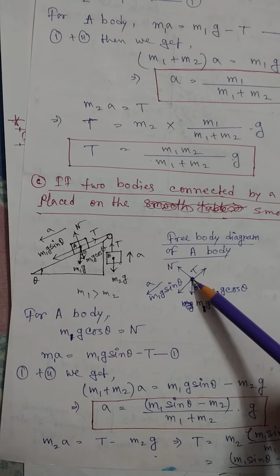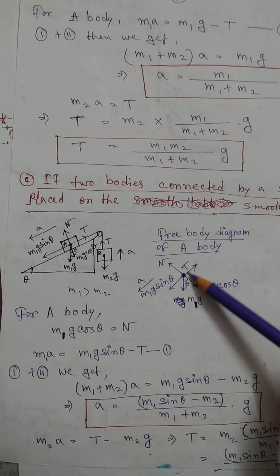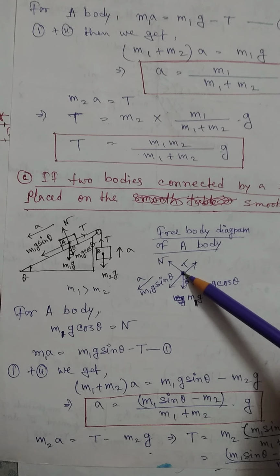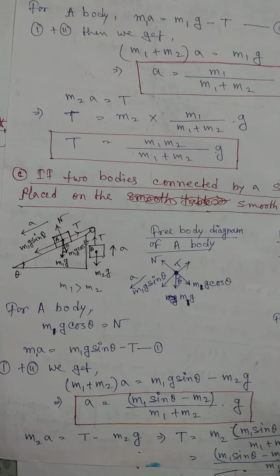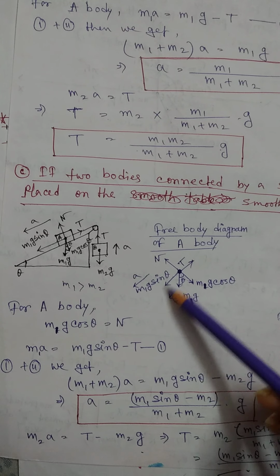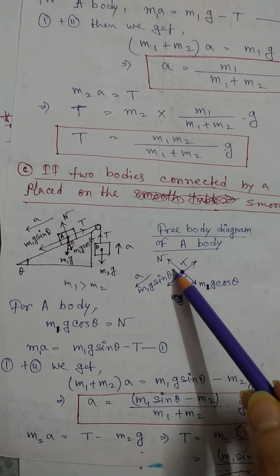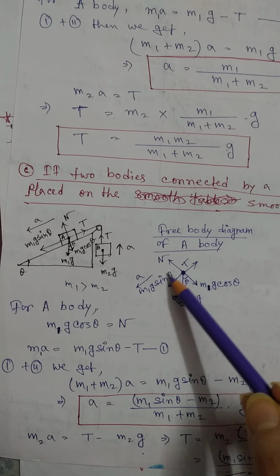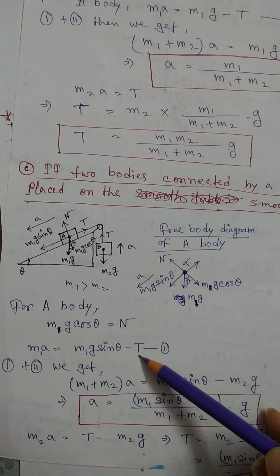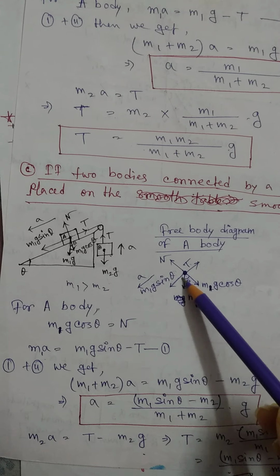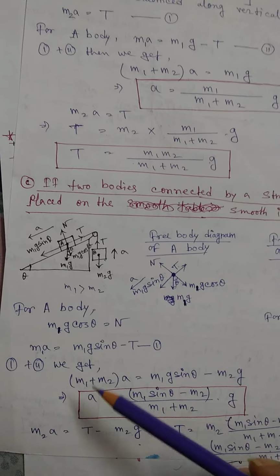The body experiences motion, or we can say the body experiences acceleration along this direction, and the direction of acceleration is downward. So obviously the body has net force along this direction. So net force m1a equals, so that means if the body is moving along this direction, this component should be greater than tension. So m1g sin theta minus T, this is the net force on this body, which equals m1 into a, right?